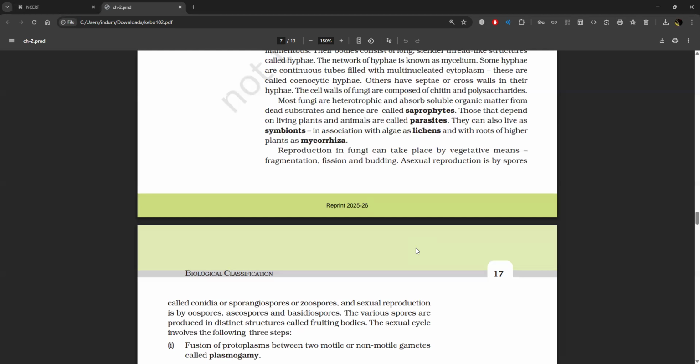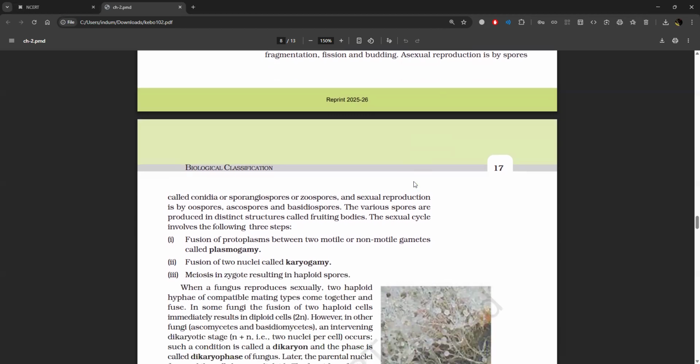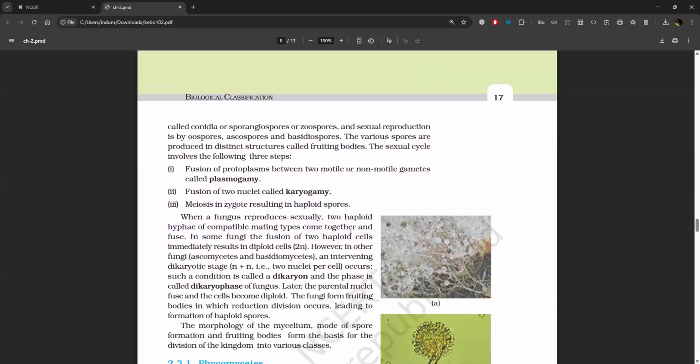They can also live as symbionts in association with algae as lichens and with roots of higher plants as in mycorrhiza. Reproduction in fungi can take place by vegetative means, fragmentation, fission, and budding. Asexual reproduction is by spores called conidia or sporangiospores or zoospores, and sexual reproduction is by oospores, ascospores, and basidiospores. The various spores are produced in distinct structures called fruiting bodies.